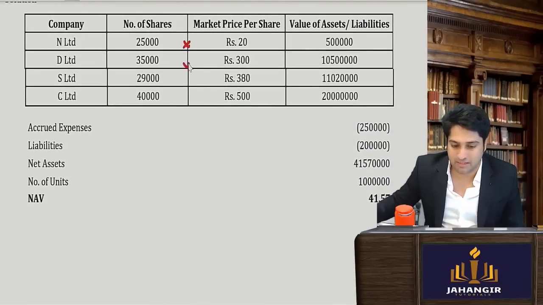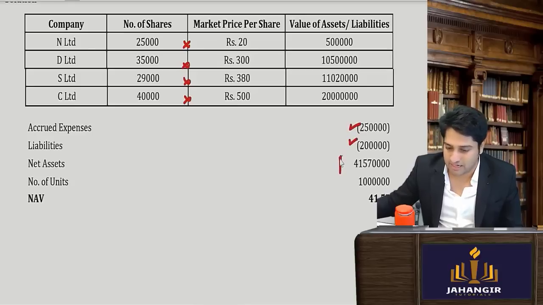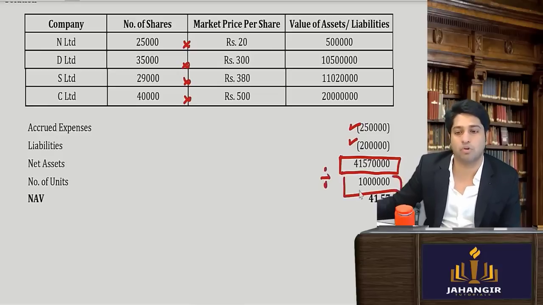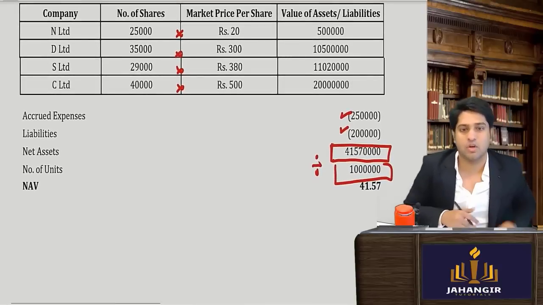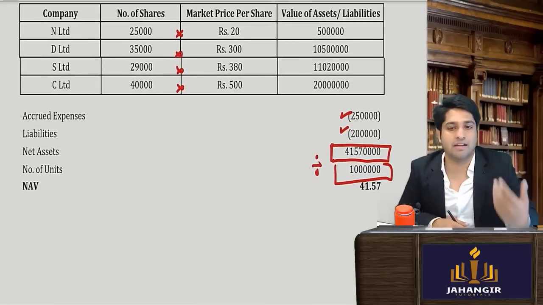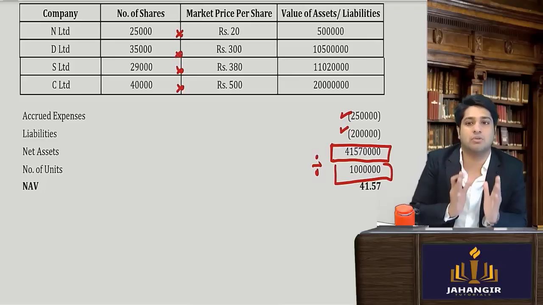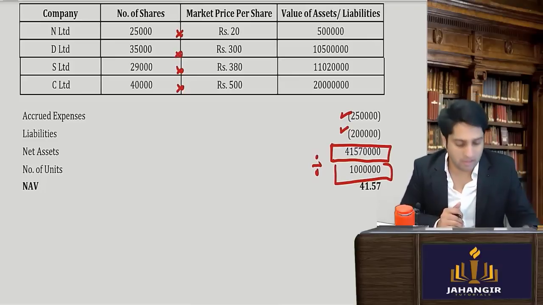So multiplying all of this, I will get this figure. Then whatever I have added, I will subtract the liabilities. I'll get my net assets divided by the total number of units. I will come to know my NAV. Is this clear? Obviously the calculations you can verify later on, but you should understand how the sum is actually done. Clear till here?